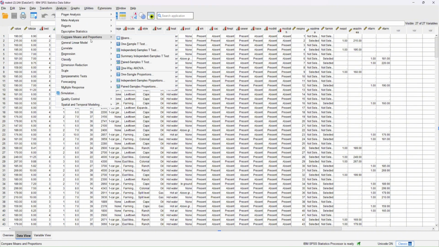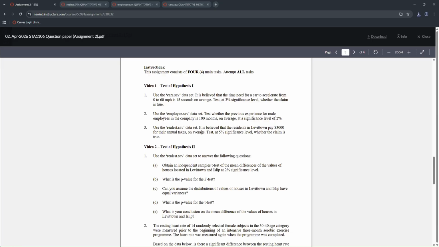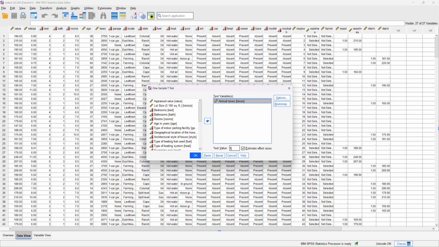And you have to analyze, compare means, and then just use the one-sample t-test. And we will have to use the annual taxes because the question wants us to use the annual taxes, and the pay will be 3,000 for their annual taxes. So the test value will be 3,000.